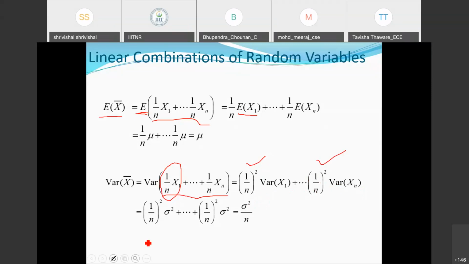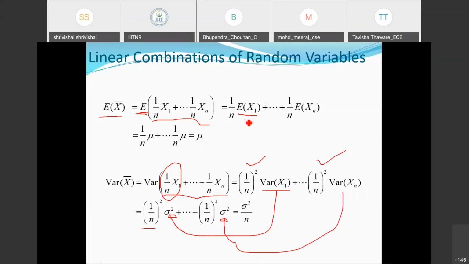So 1 by n square will come in these terms here, and the variance of x1 is given as sigma square as it is stated in the early discussion here. So similarly variance of x2 is again sigma square here. Okay, it's just like that.